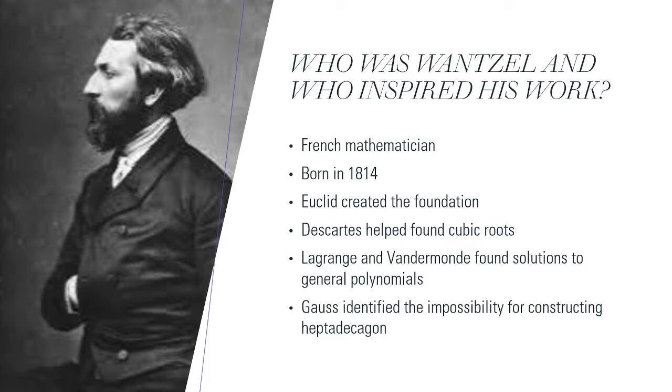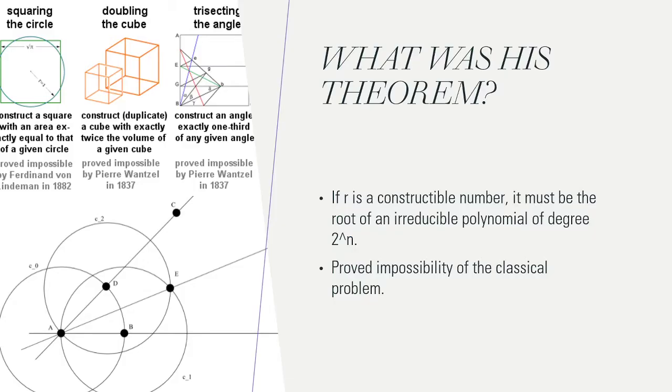So how is this all connected to Wantzel? Well, all this work led to his theorem, which is: if r is a constructible number, it must be the root of an irreducible polynomial of degree 2 to the nth power, which is all found through the work of Gauss, Vandermonde, Descartes, Lagrange, and Euclid.